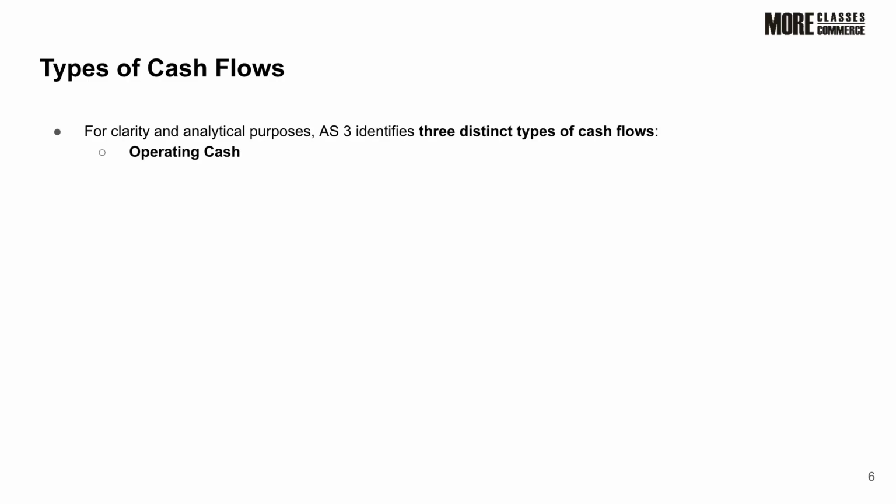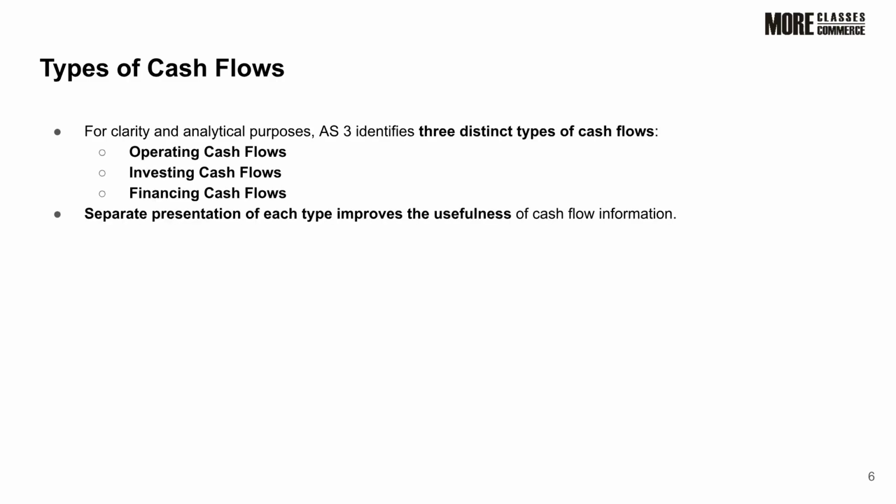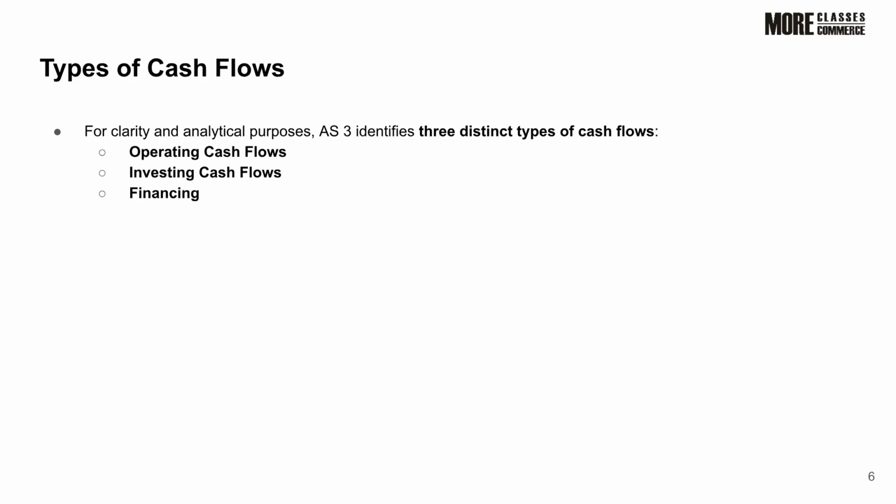AS3 does not present cash flows by grouping receipts and payments separately. Instead, grouping is done on the basis of activities. Accordingly, AS3 classifies cash flows into 3 distinct types: operating, investing, and financing activities. Inflows and outflows from each activity are shown together to arrive at the net result of each activity. Separately presenting these types enhances the usefulness of cash flow information, with classification depending on the enterprise's business.